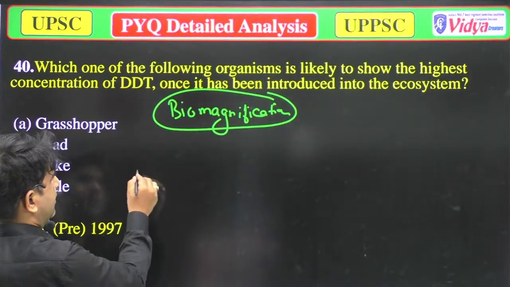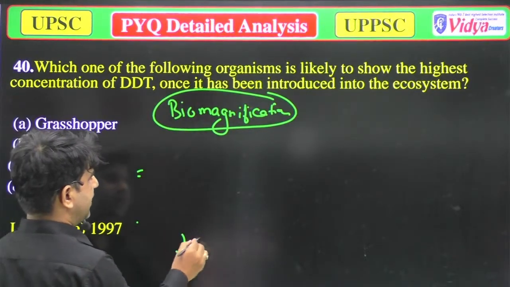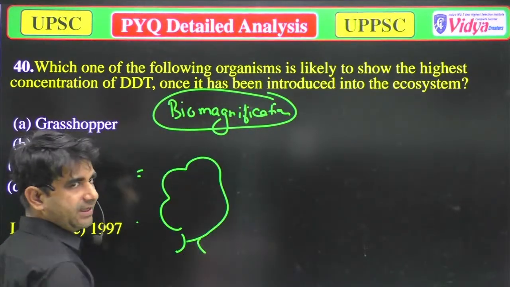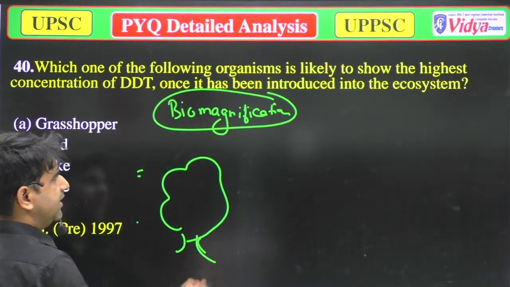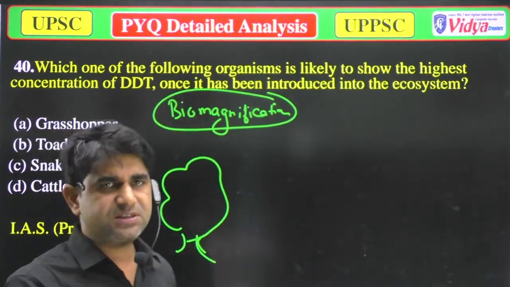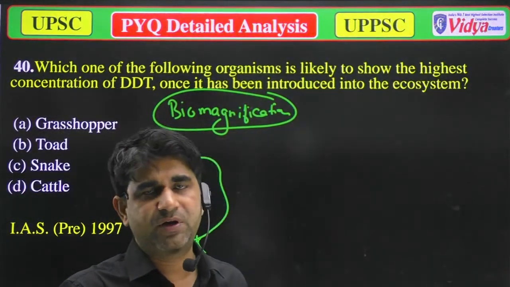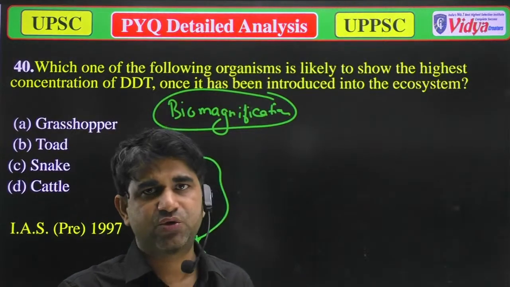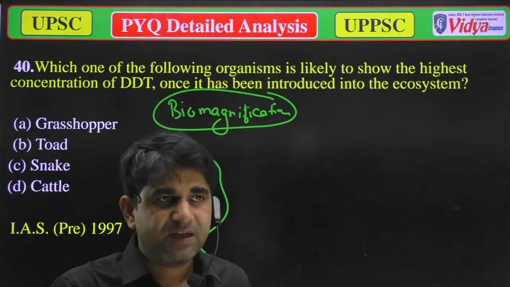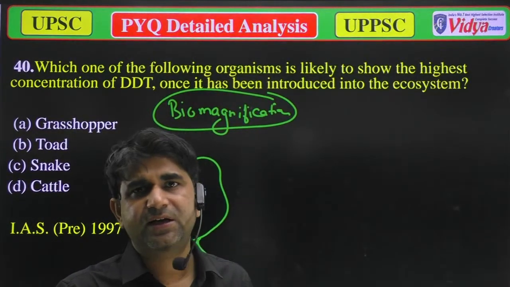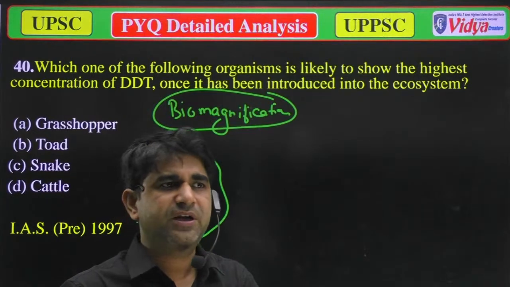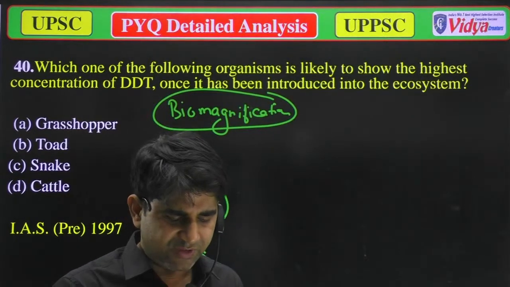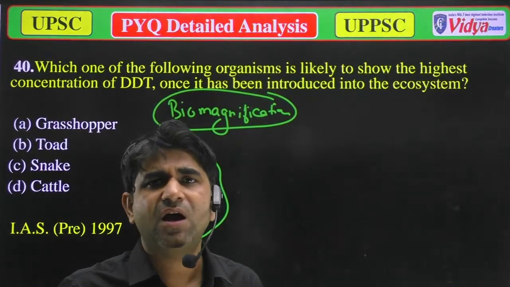suppose it's a plant, and there are two types of substances, biodegradable and non-biodegradable. Biodegradable substances are those that, when they decompose or degrade, are fully destroyed and don't harm the environment.